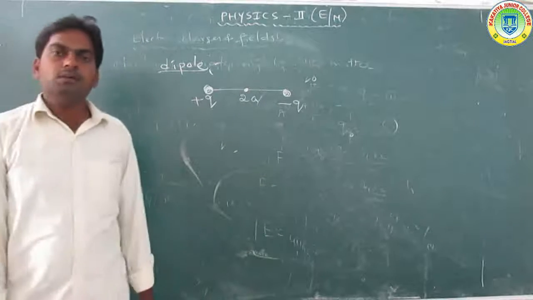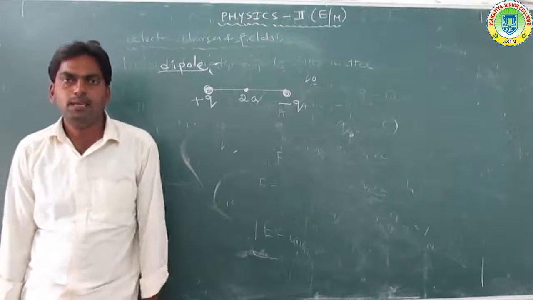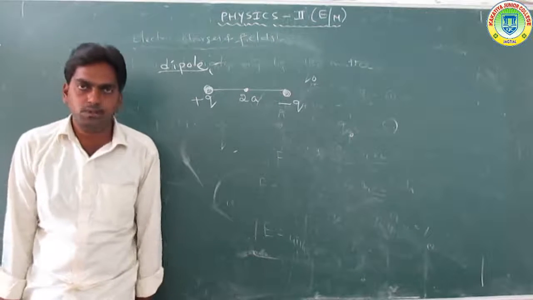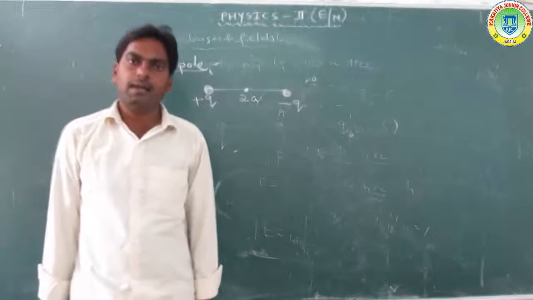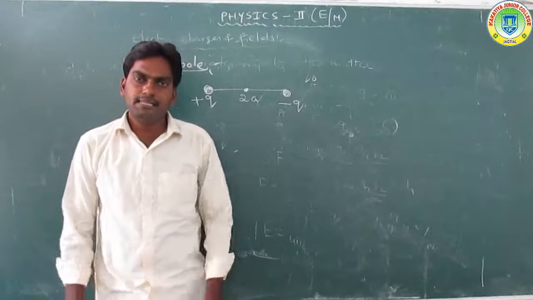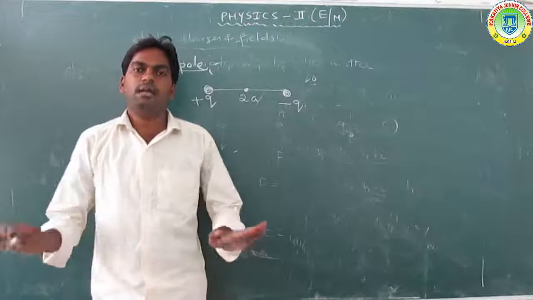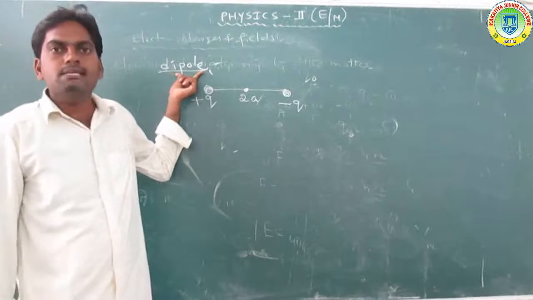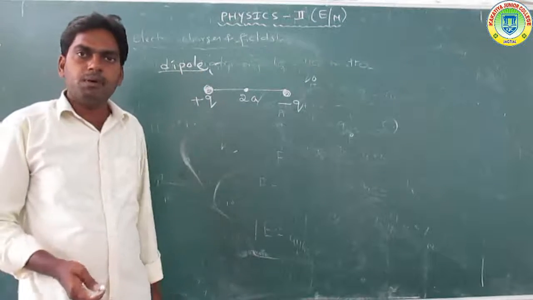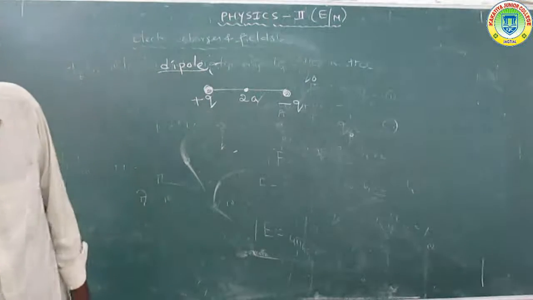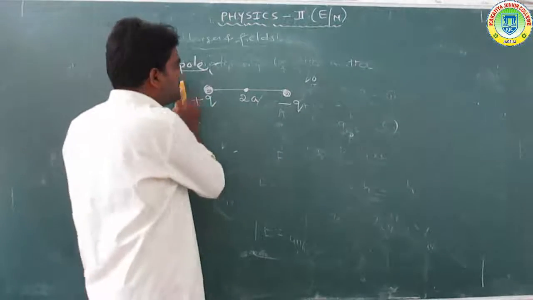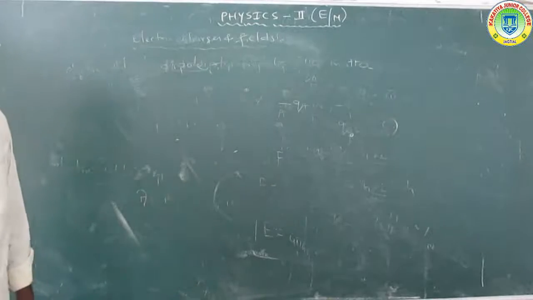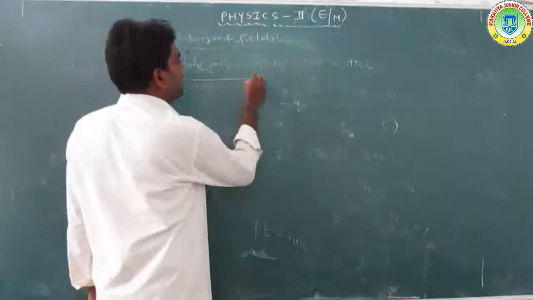So what is the dipole? The dipole is a system consisting of two charges, equal and opposite in quantity, separated by a small distance. This arrangement of the system is called a dipole.